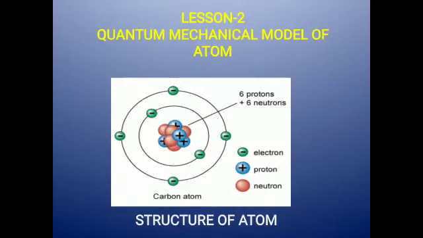Before going into the video, let us gather some basic knowledge about the atom. What are the three subatomic particles present inside the atom? Protons, neutrons and electrons. Proton has a positive charge, neutron has no charge and electron has a negative charge. The proton and neutron are present at the central part of the atom called the nucleus. Around the nucleus, electrons are revolving in various orbits. This is what we learnt about the structure of atom right from lower class.